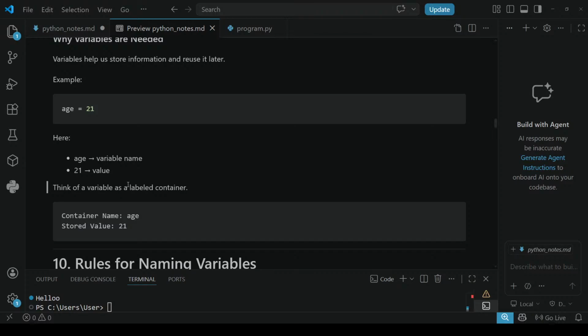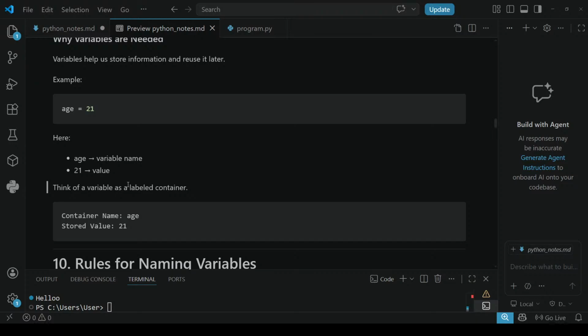Let me give one normal example. If you have 1 kg of sugar, that is the value. You have one box. You can store this sugar in that box. The box is called a variable.